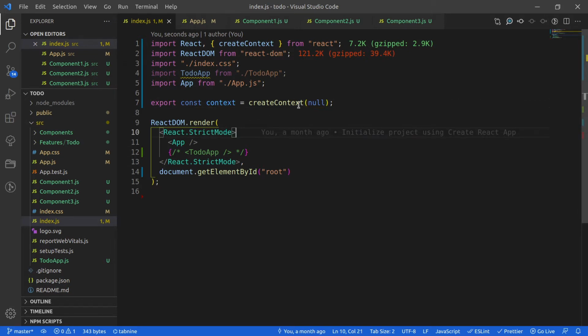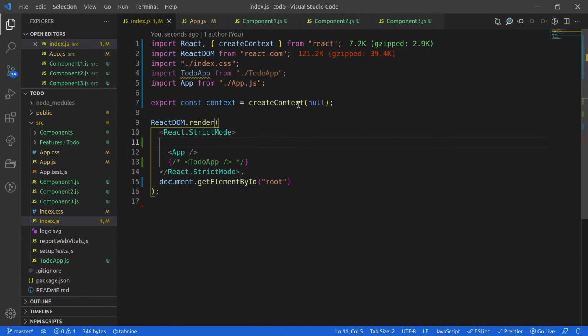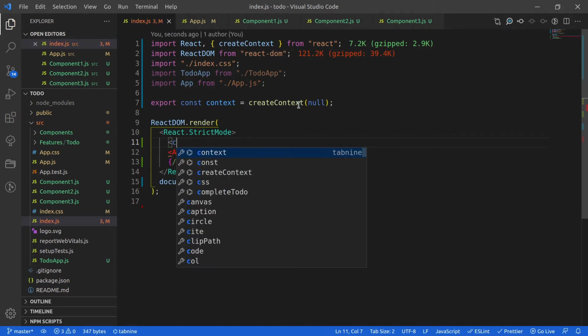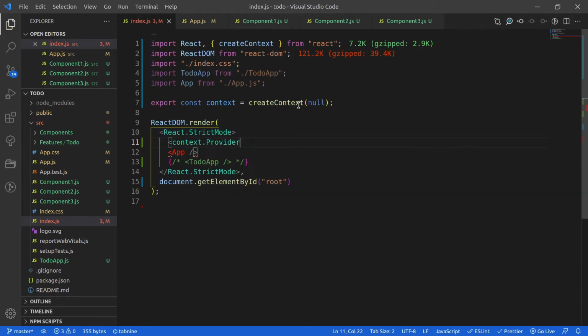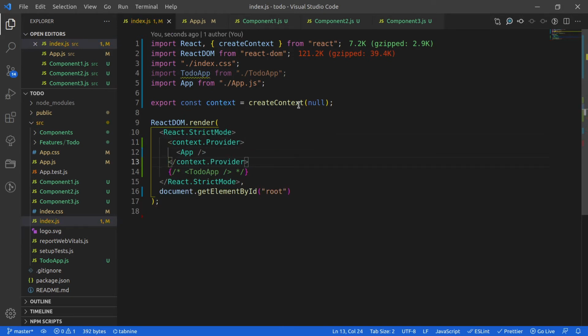Now what we have to do is, context provides two things. One is the provider, which is actually going to provide all the values which I want my inner components to access. So I am going to write context.Provider, and then let's wrap it around my app component.